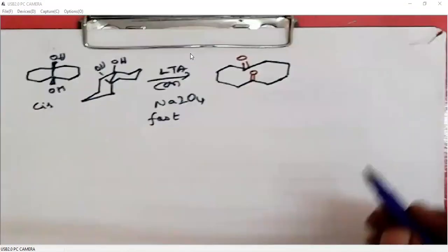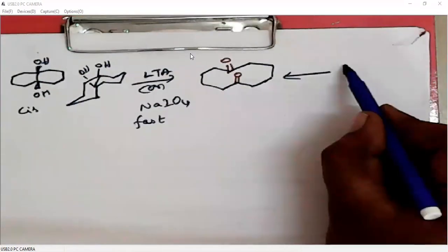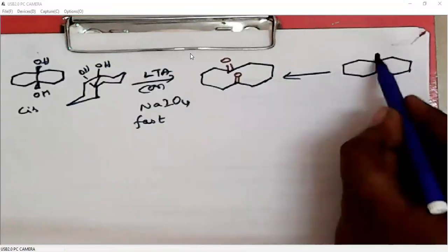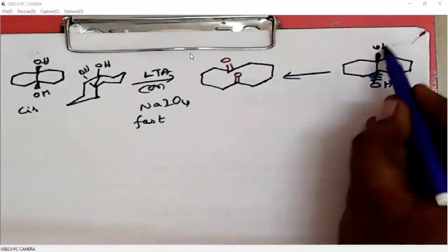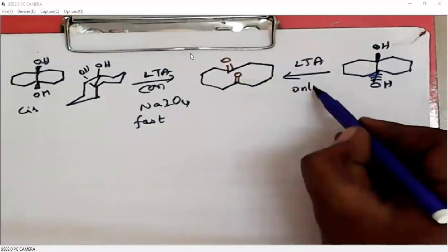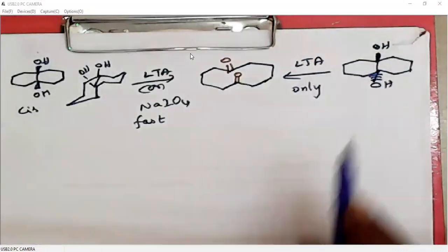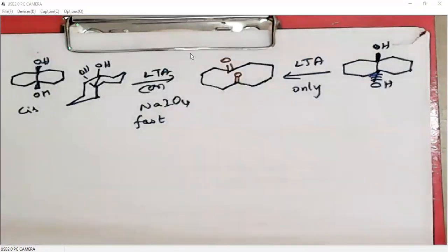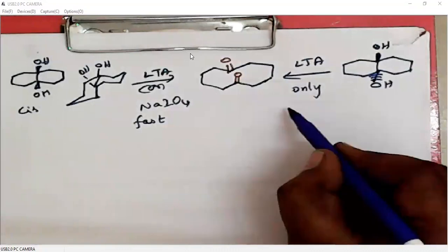But in case of trans compounds, it is not possible to have a cyclic intermediate. Sorry, this is below the plane, this is above the plane, right? We can use only LTA. Sodium periodate will not be used for this cleavage of trans 1,2 diols. Of course, it is a slow reaction, right? This is a fast, this is a slow reaction.